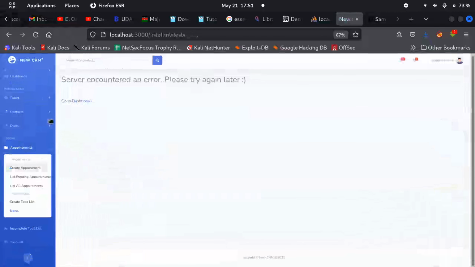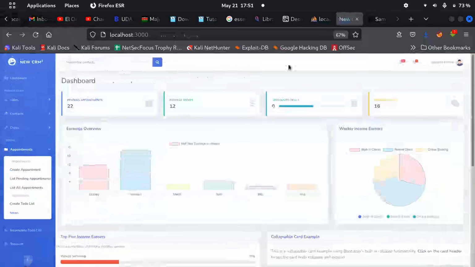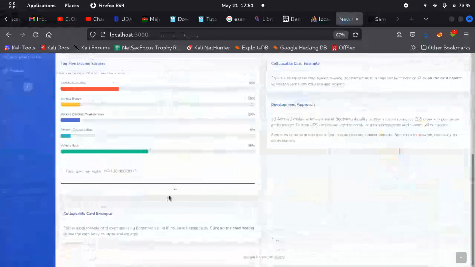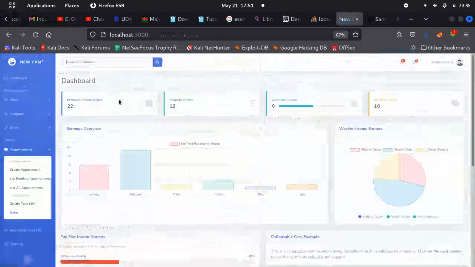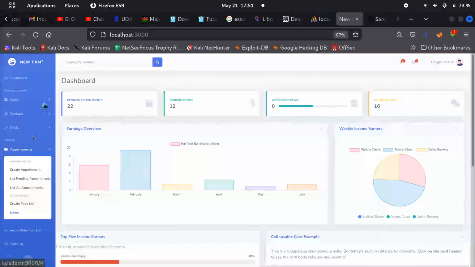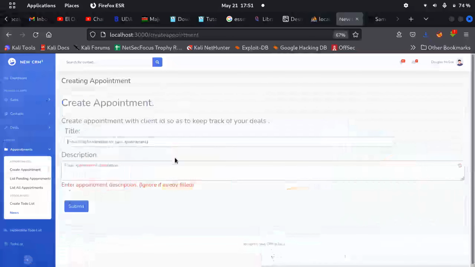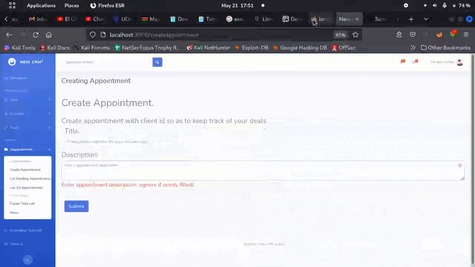Okay, fine, yeah. New CRM, this is the dashboard. If you want to search for something. So how do you search for a book? For our library management system, how do you search for a book? Let's say you want to create a book. You want to create a video or something, an online material, list all appointments, and those are the things we'll be doing.